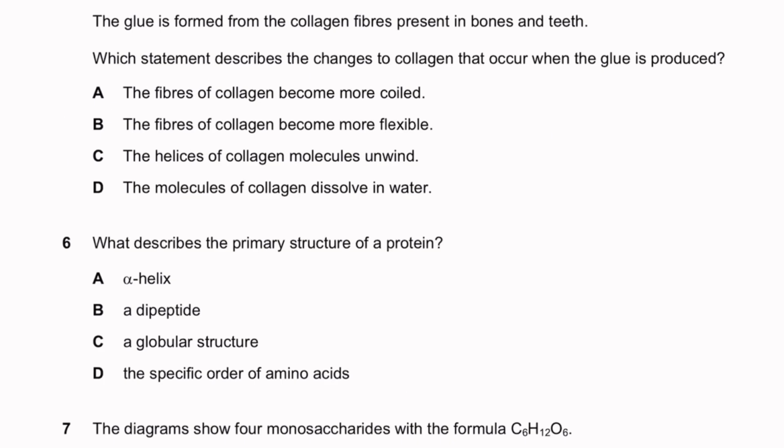So A. Boiling the bones and teeth from dead animals can be used to produce a type of glue, and the glue is formed from collagen fibers present in bones and teeth. Which statement describes the changes to collagen that occur when the glue is produced? The helices of collagen molecules unwind is exactly what happens. Once you heat the collagen molecule, it's going to break all the hydrogen bonds in it, as well as all the bonds that hold it together, and therefore breaking down the tertiary, quaternary, and secondary structure. So the helices of collagen molecules are going to unwind.